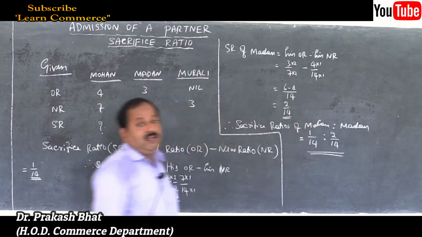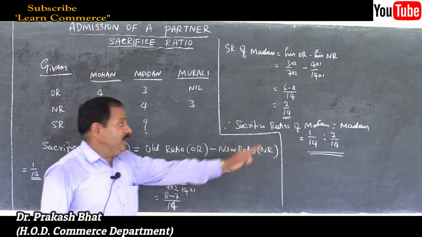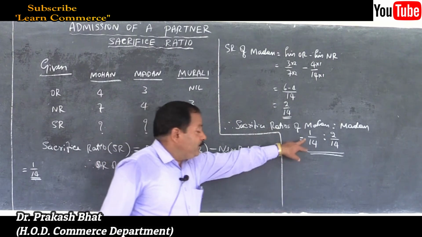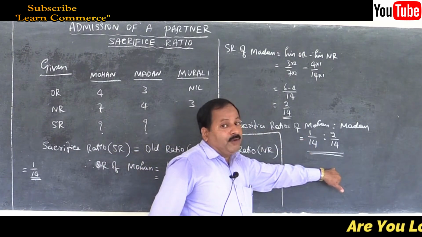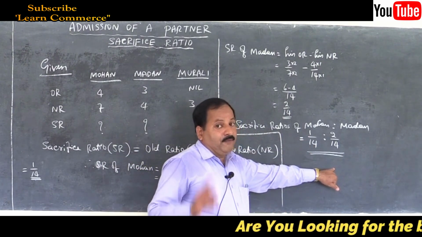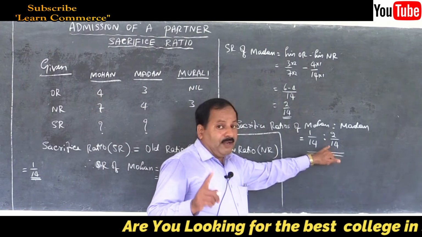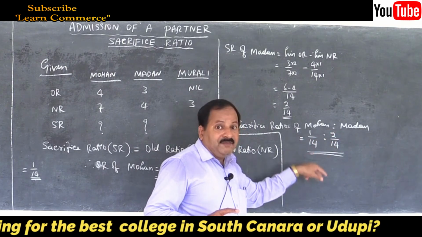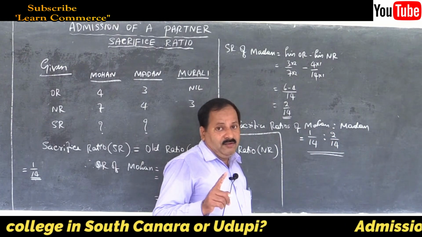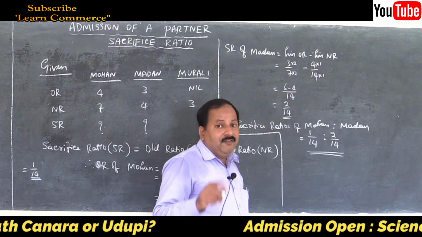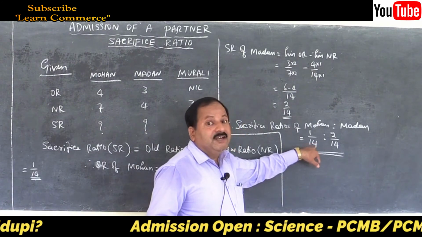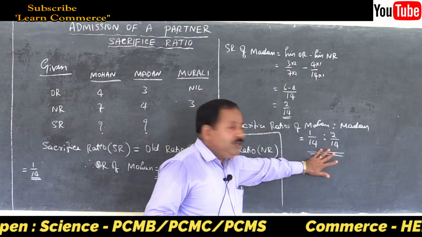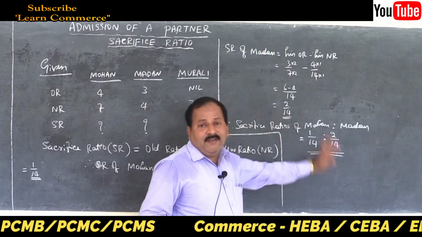Remember, sacrifice ratios should not be reduced to numbers. It should be written in fraction only, because if you reduce it to 1:2, then it is wrong. Remember friends, 1:2 means 1 by 3 and 2 by 3. So that will be wrong. You cannot make it the whole, because it is a fraction, the part of the share surrendered by them. So keep it up to here and write the answer. That's all. This is the final answer.